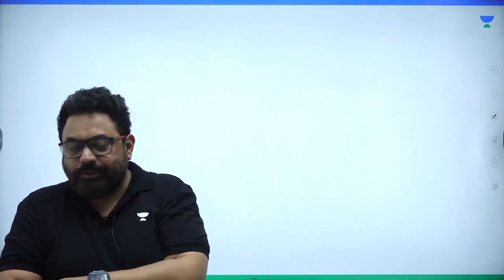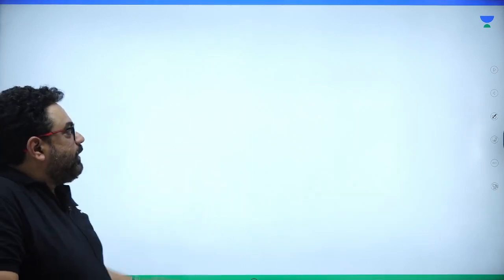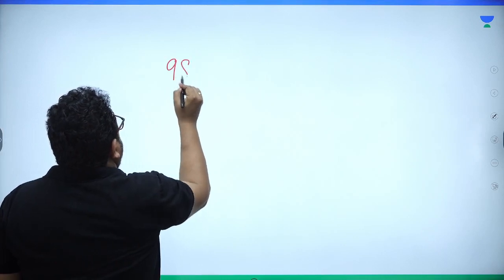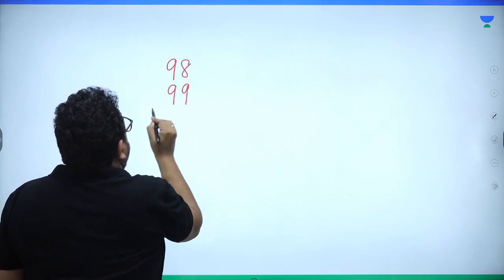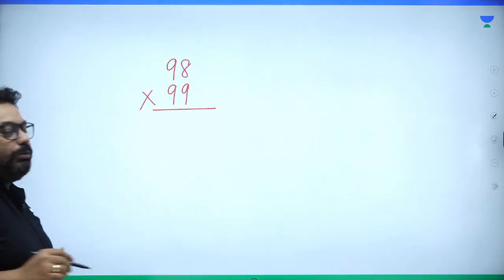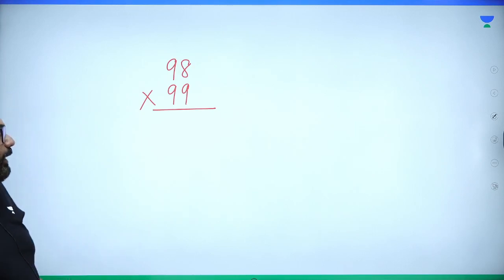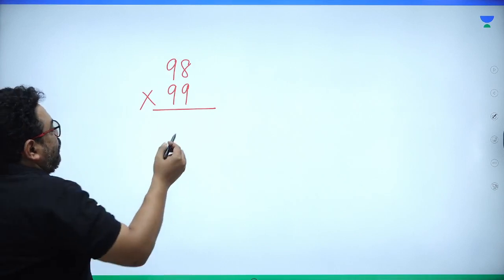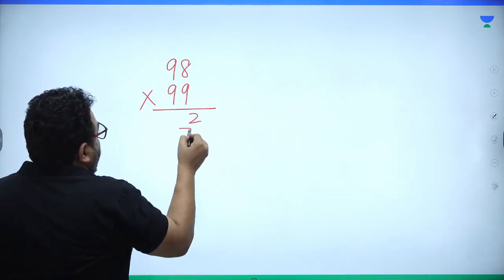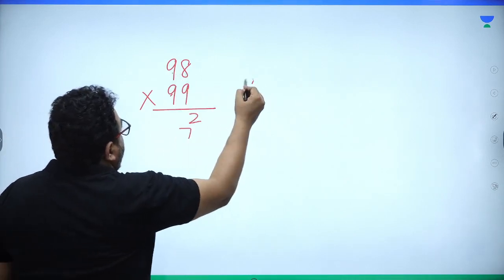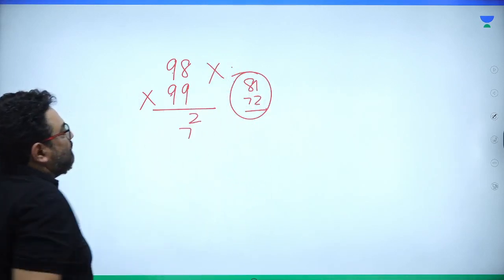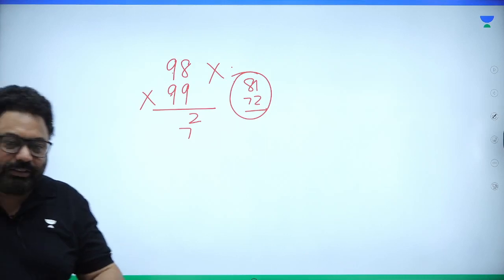So how does it happen? Now listen, probably you would also understand that, sir, a single step would be very, very tough. If we say what is 98 into 99, in that case, sir, the 2-step method is far better. Why? Because 9 8s are 72. So most of you would write 2 over here, 7 carry. Sir, this is 81 and 72. So most of you would do this. At the end, there is no point. No, sir, this is not good, right?